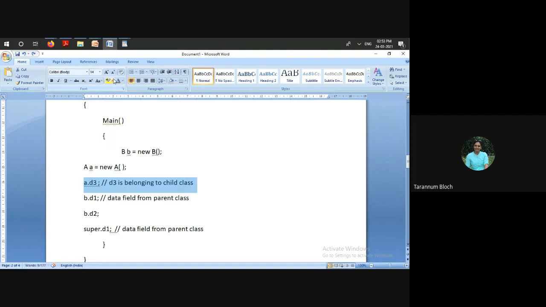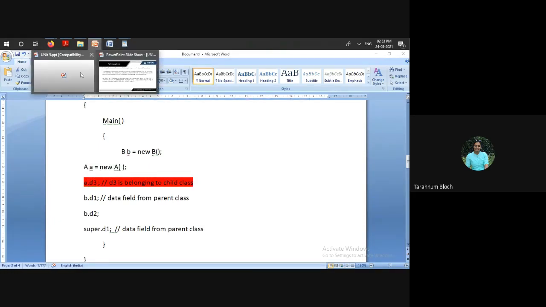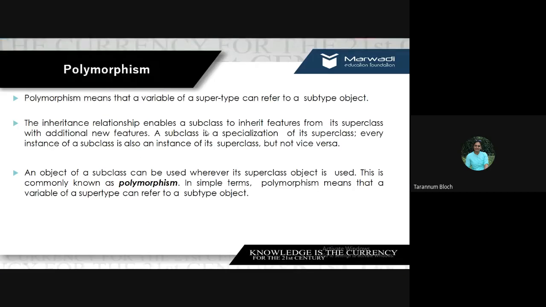Is it clear, guys? Any doubt, any questions up till now? I'm saying that if you're trying to access a property of the child class using a parent class object, then it will give you an error. Whereas every instance of the child class is also an instance of the superclass, so we can use it, right?